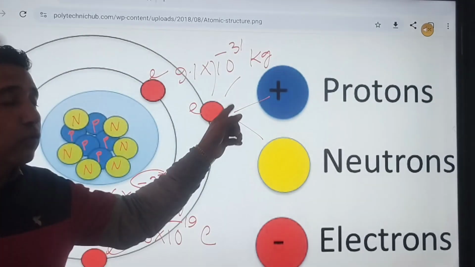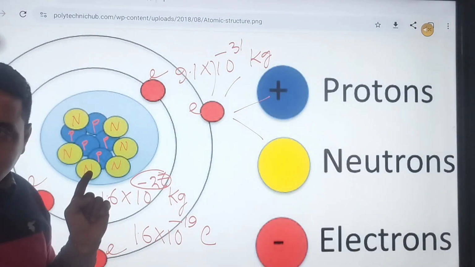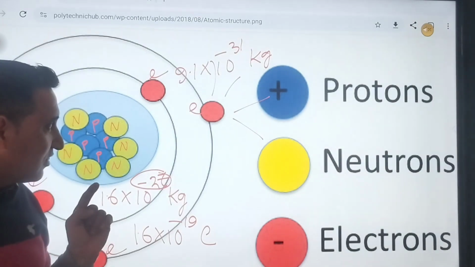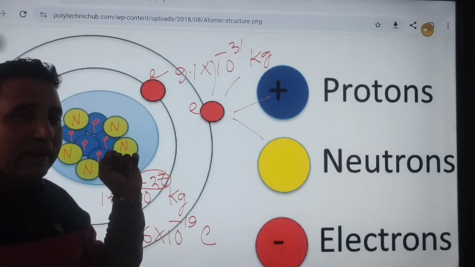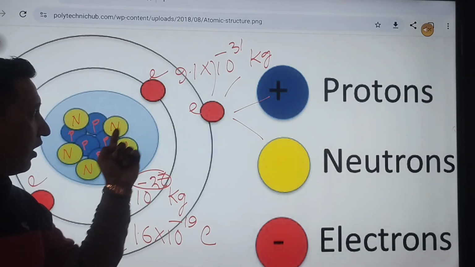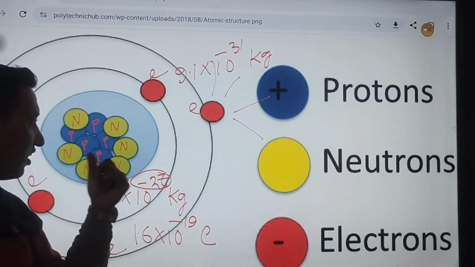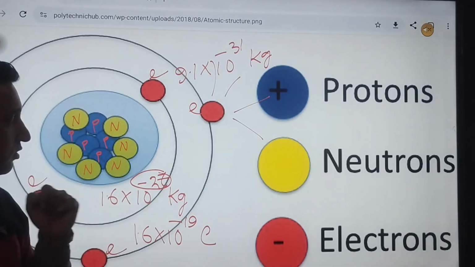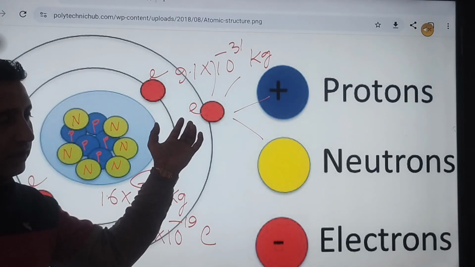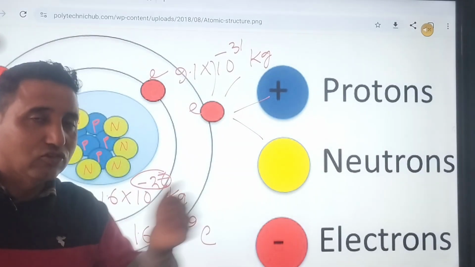Then why are they not going out? Because of the second powerful force, what was that? That was the electrostatic force. Due to that force, proton and electron, this is positive and negative, they are charged. So between proton and electron there will be the electrostatic force, number 2, the second strongest.